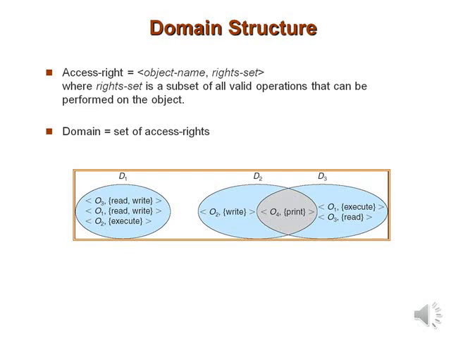So the association between a process and a domain may be either static, if the set of resources available to the process is fixed throughout the process lifetime, or dynamic if it is not in a fixed pattern. So establishing a dynamic protection domain is more complicated than establishing a static protection domain. A domain can be realized in a variety of ways.